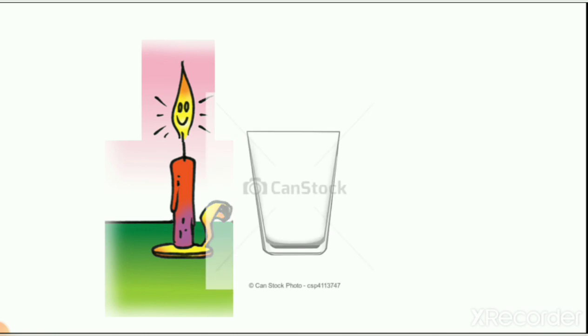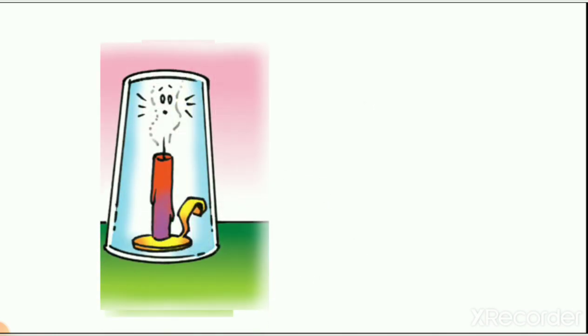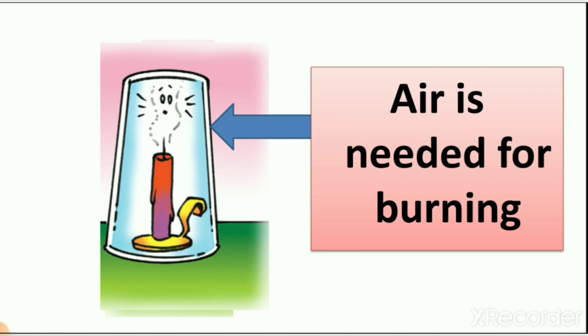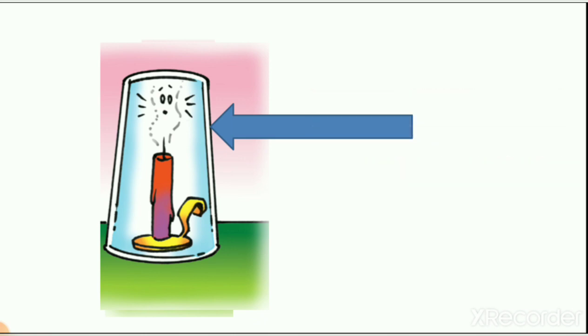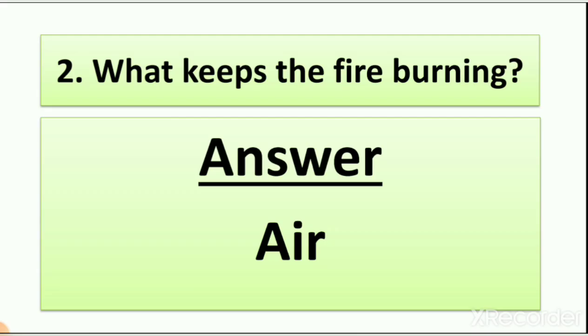We take one glass and put it on the candle, and because of that the candle stops burning. The candle doesn't get air, that's why the candle stops burning. So air is needed for burning. Here you can see the air is not there, that's why the candle stops burning. So what is the right answer? What keeps the fire burning?